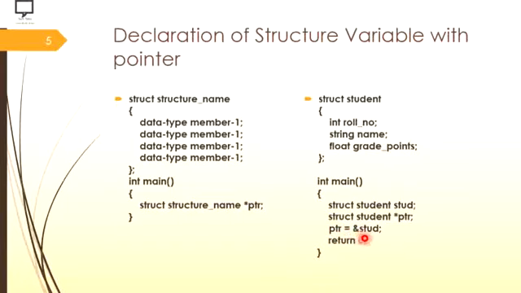So that's why I am copying the address of the student variable in a PTR variable. Here you have to keep in mind that the data type of both the variables should match, and I am matching both the things over here, as the data type of stud and PTR both are nothing but user defined data type structure student. So in this way we can declare a pointer type variable.